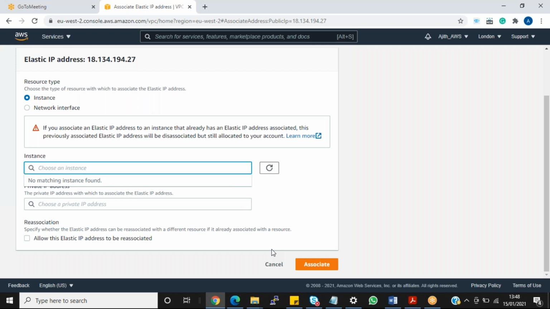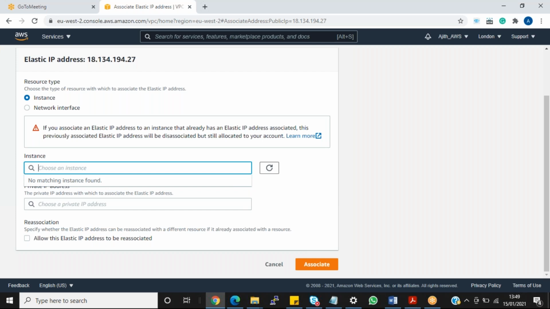Also, once the Elastic IP is attached to the EC2 instance, if you shut down your server, again you will be charged. So always your Elastic IP should be in used state only. If it is in unused state, you will be charged because there are not enough IPs in the market. That's the reason they did it like this.